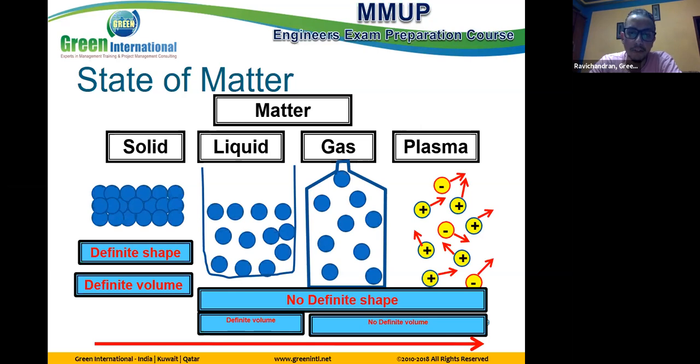This is simple information. What is the important information for us? The main important point is that energy increases from the solid side to the plasma side. So if this material is in the gas state, the energy of this material is higher than in the solid state. So the energy increases from solid to plasma. Clear? The energy of the material is increased from the solid to plasma.